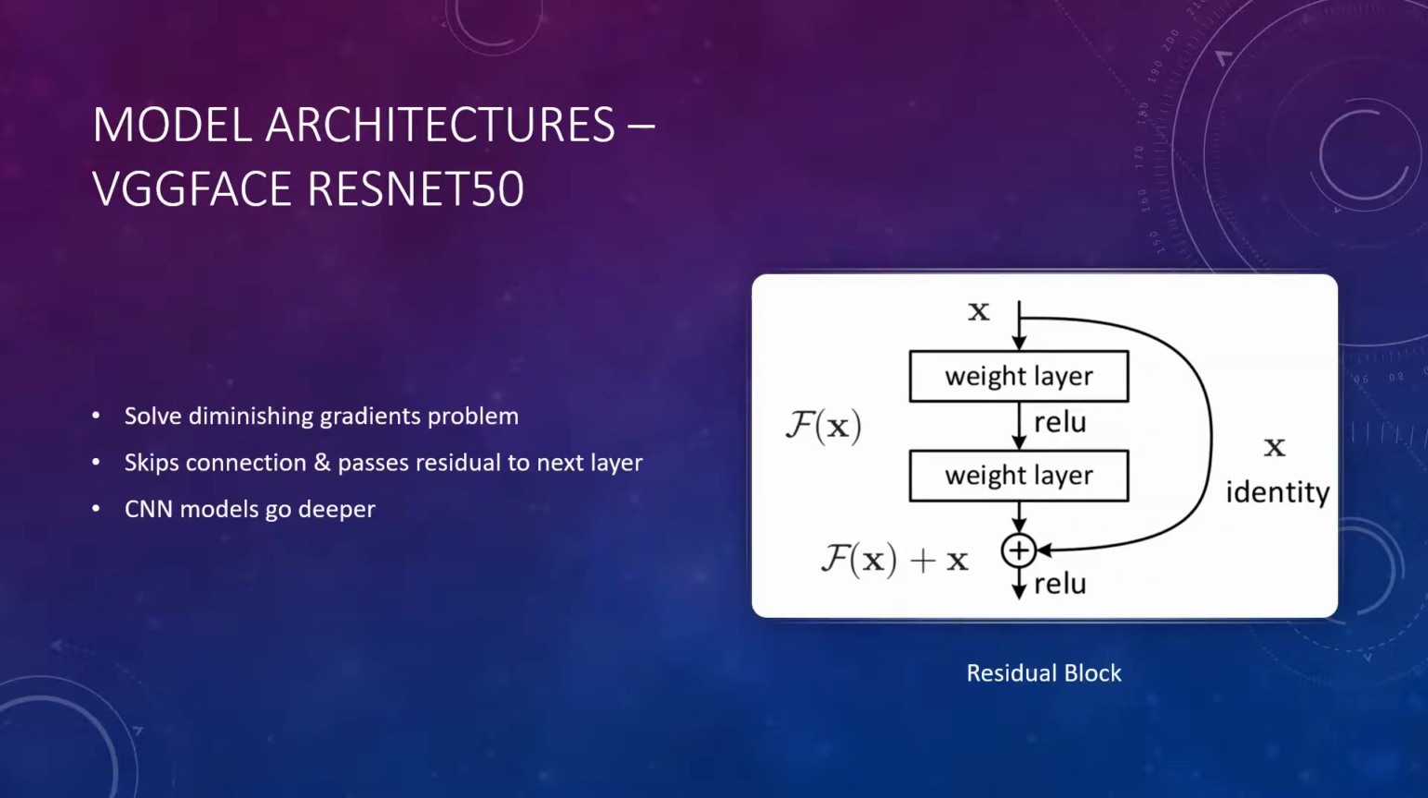The ResNet50 model aims to solve the problem of diminishing gradients. The model skips the connection and passes the residual to the next layer to train. With ResNet, CNN models can go deeper. We chose VGG Face ResNet50 as one of our models of choice due to its good performance in computer vision tasks.